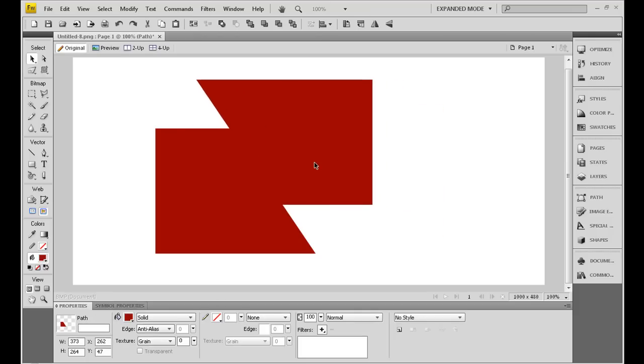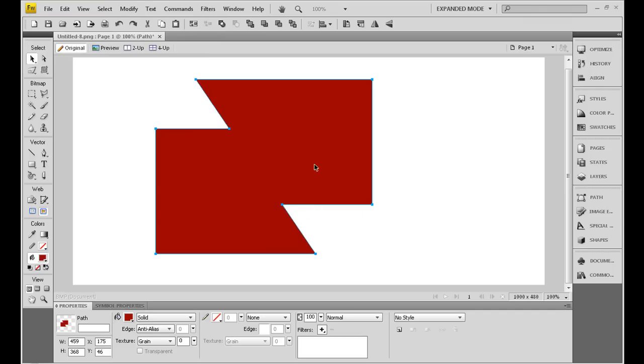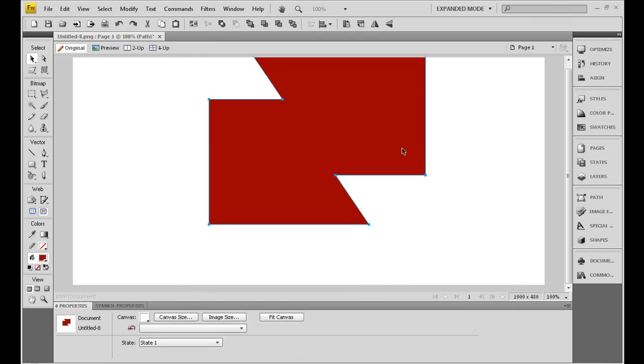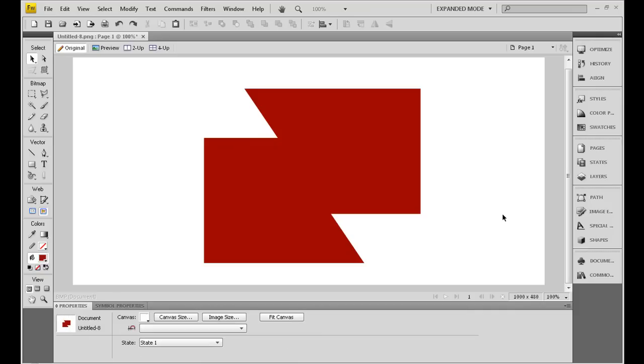And then you can put these together like that by holding shift and clicking on that, and modify, combine paths, and union. Now you could experiment with that any way you wanted to.